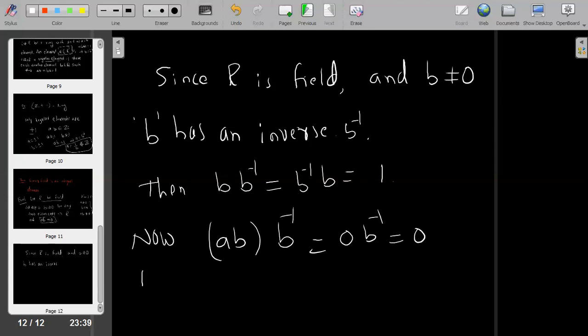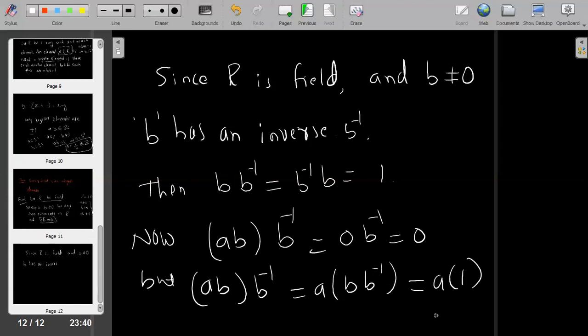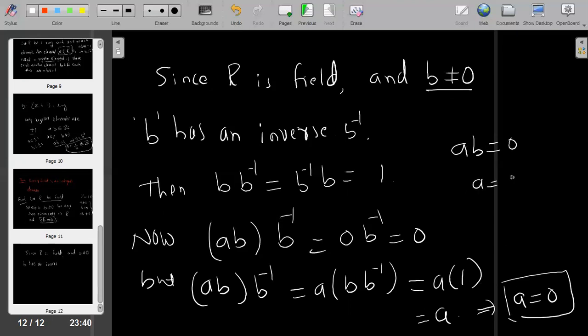But AB times B inverse is equal to A times B B inverse, which is A times 1, which is equal to A. Which implies that A is equal to 0, because if their product is 0 and B is non-zero, A must be 0.